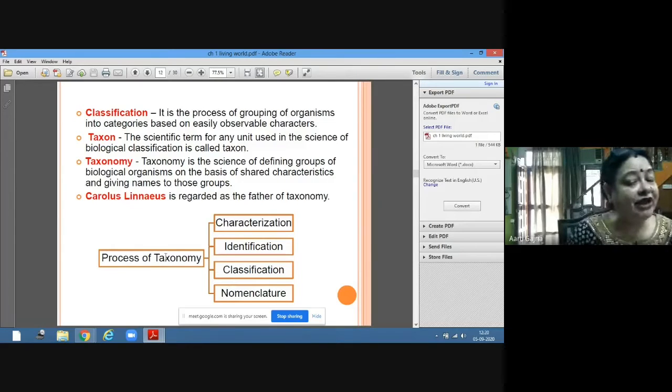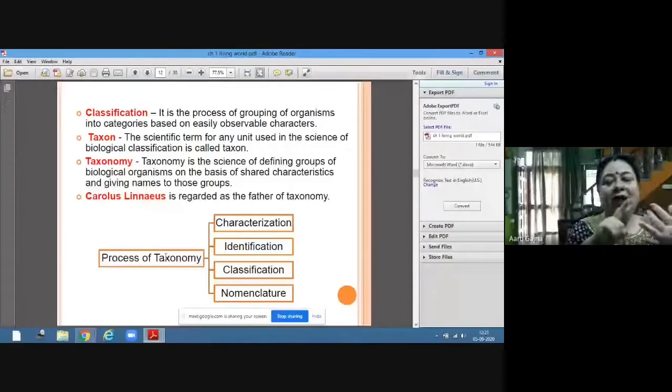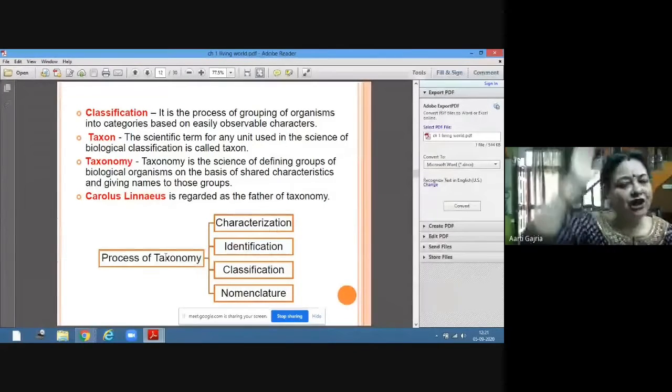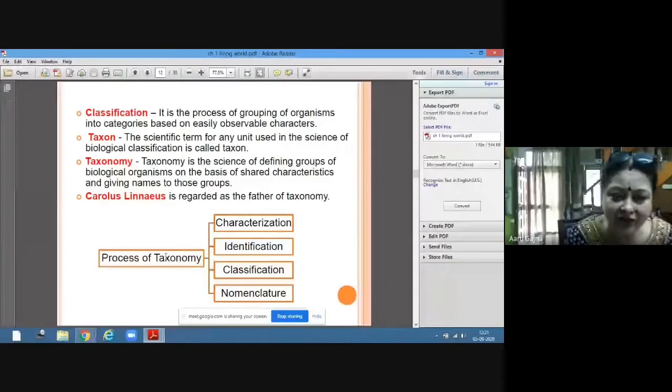Then classification. You have to classify it. Which class, which order, which family. First of all, it is animal. Okay, animal kingdom. Then it is having 3 jointed legs, so class insecta. So depending on the characteristic, you have to classify it into phylum, class, order, family, genus, species. All these are the hierarchy of the taxonomy.